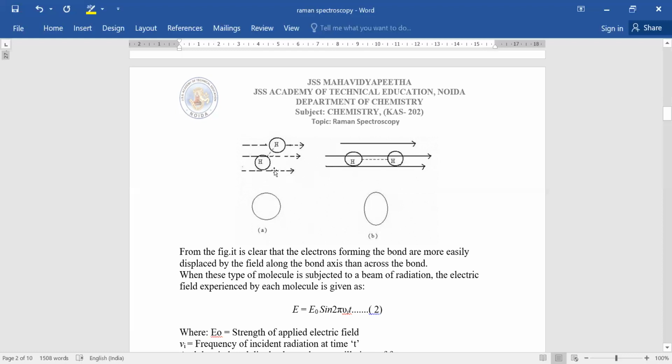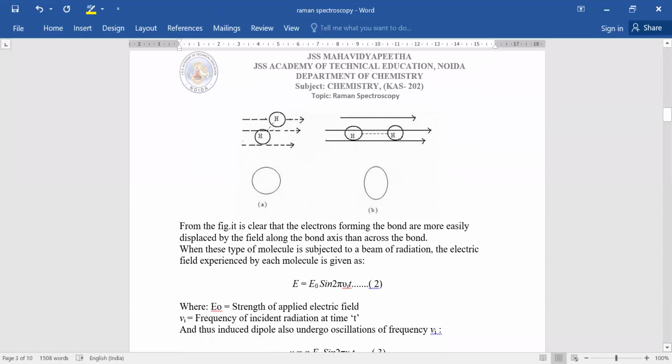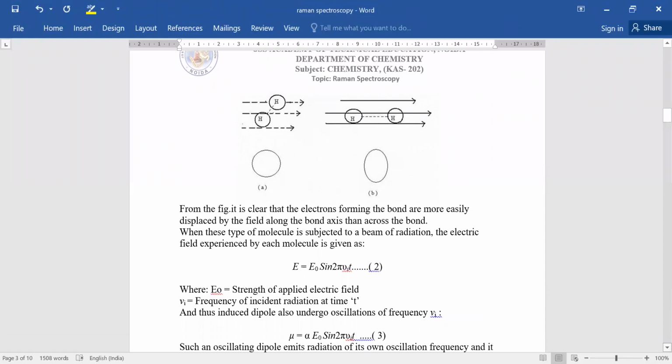But when the electric field is applied in the direction of the bond axis, then a change in the polarizability is obtained. It is clear that electrons forming the bonds are more easily displaced by the field if it is applied along the bond axis than across the bond.